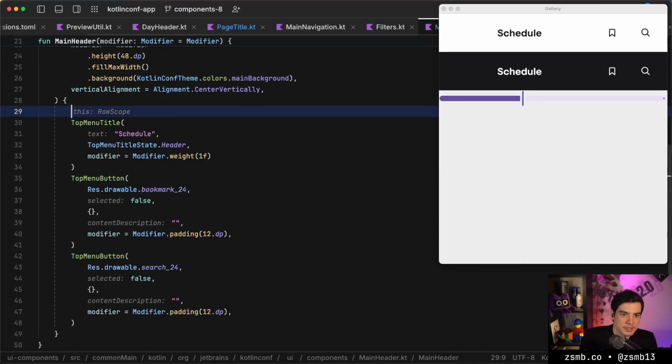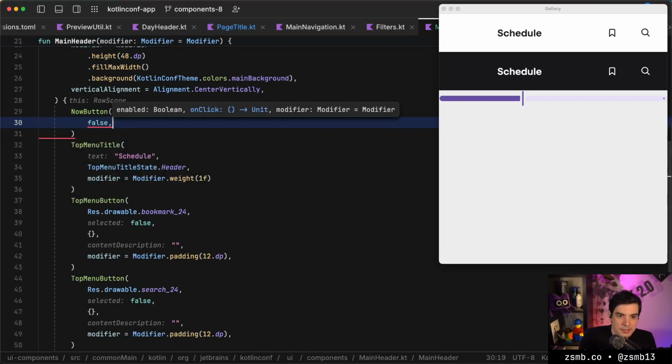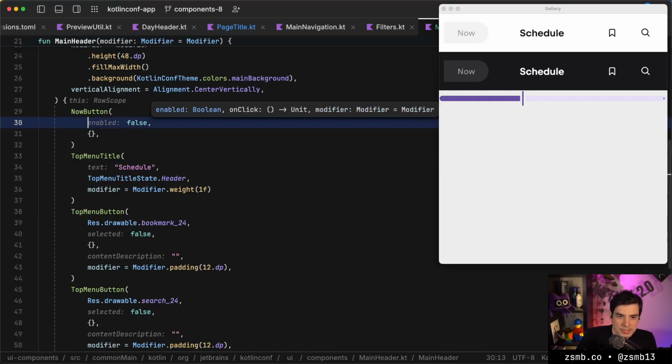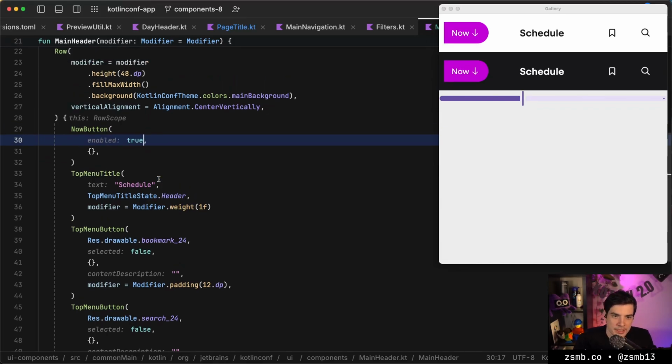So let's put that now button there. Hopefully that's called a now button. It is. Excellent. And it has an on click, and if we just put that up there, it looks like this. And if we enable it, it will hopefully become colorful, just like that. Okay.